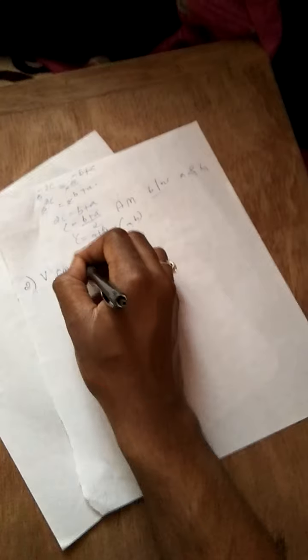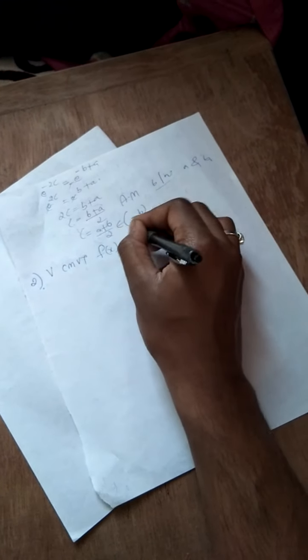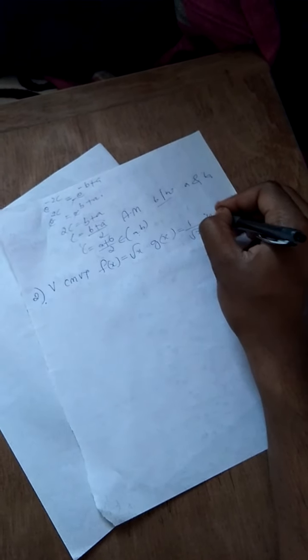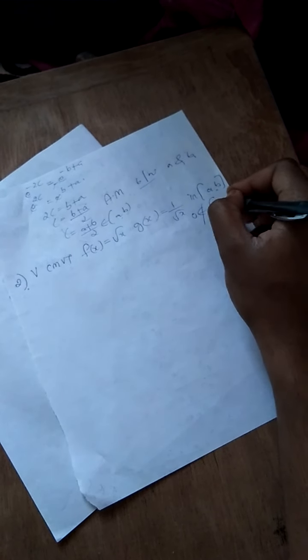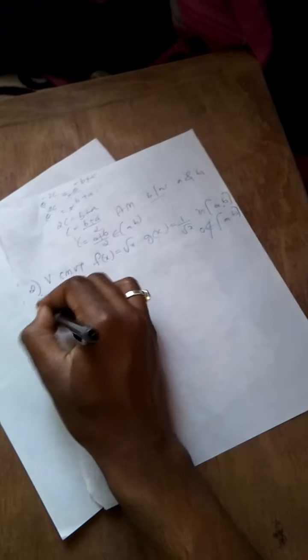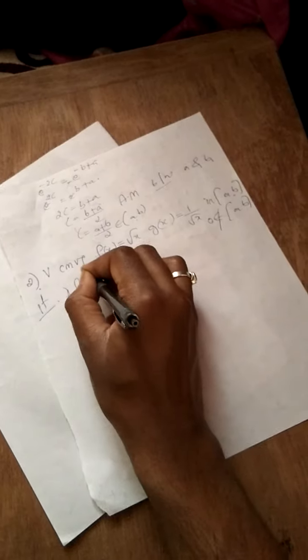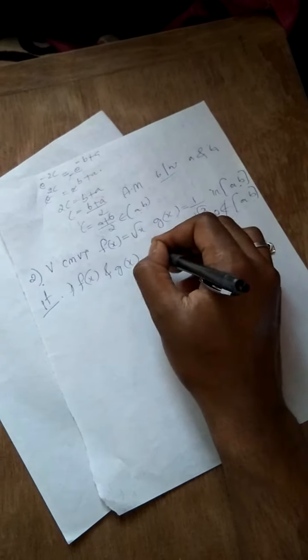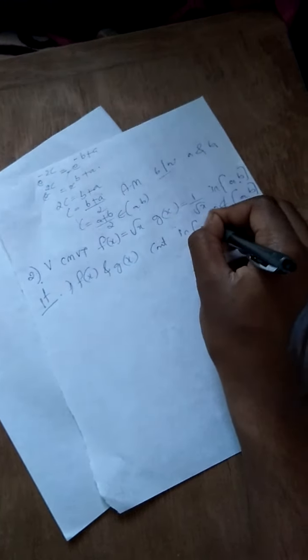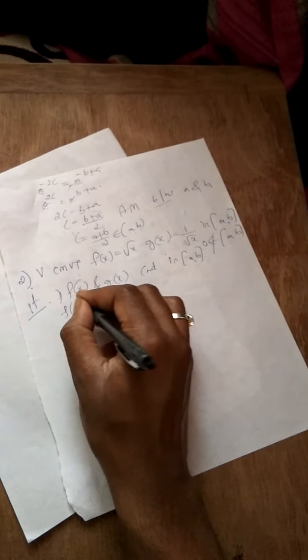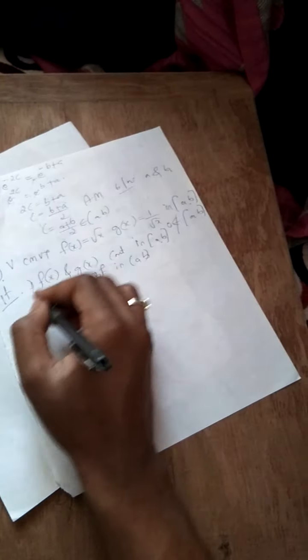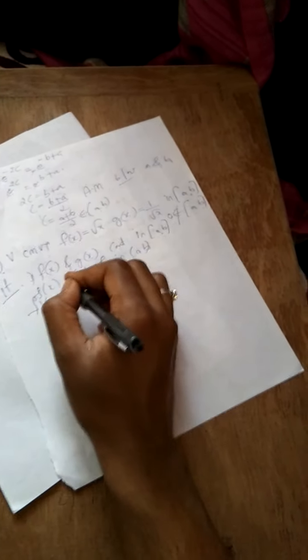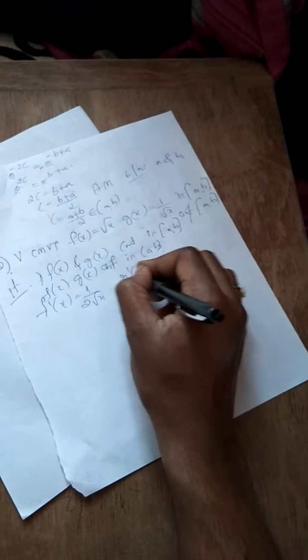Verify Cauchy mean value theorem for f of x, that is root of x, g of x, 1 over root of x in a closed interval [a, b]. 0 does not belong to the closed interval [a, b]. Proof: f of x, g of x are continuous in the closed interval [a, b]. It should be differentiable in the open interval (a, b). Differentiate it: f dash of x for root x is 1 over 2 root x. g dash of x.